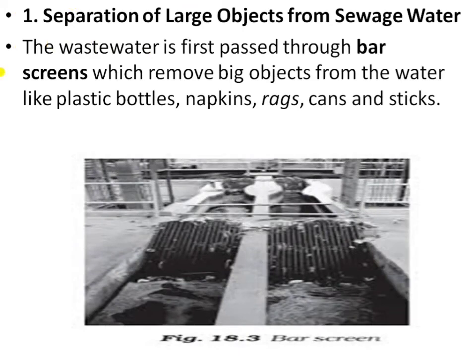This is a bar screener. With the help of this bar screener, the wastewater is passed through and all the big objects are removed from the water, like plastic bottles, napkins, rags, cans and sticks. So it's a screening, because here the wastewater is made to pass through these bar screens. These bar screens remove the large and suspended objects, like plastic bottles, napkins, rags, cans and sticks.